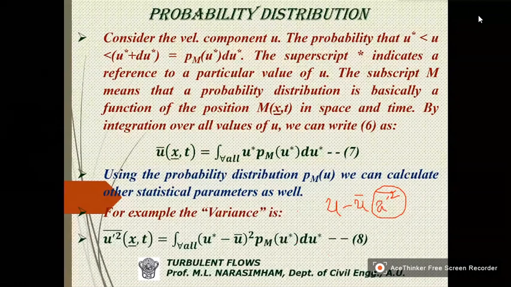See, in this definition we are replacing this U bar by this value.